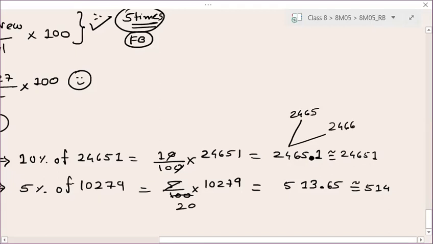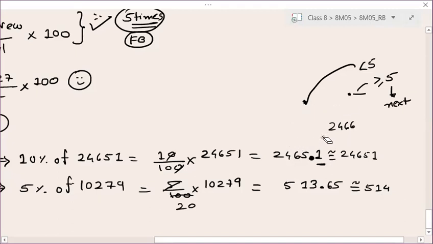Right. So what is the rule for approximation? If the digit after the decimal point is greater than or equal to 5, then take the next value. If it is less than 5, take the previous value. Here it is 0.1, which is less than 5. So that's why we have taken 2465. The sign of approximation is like the sign of congruence.